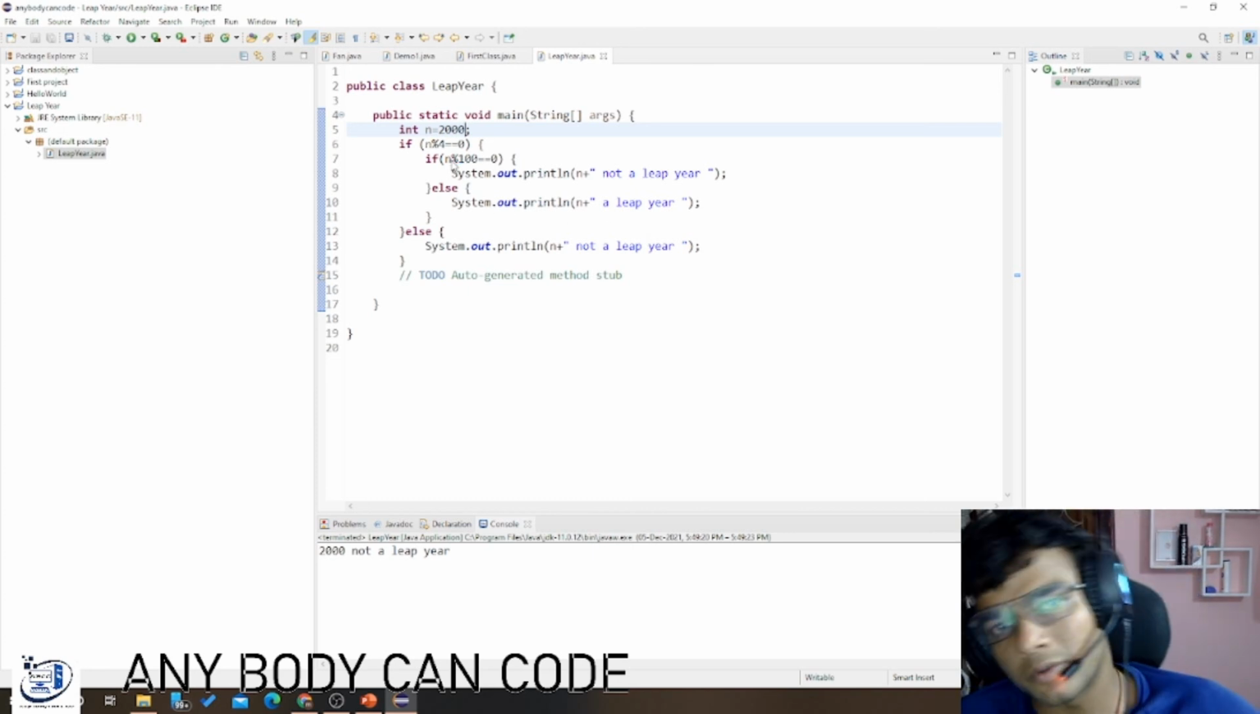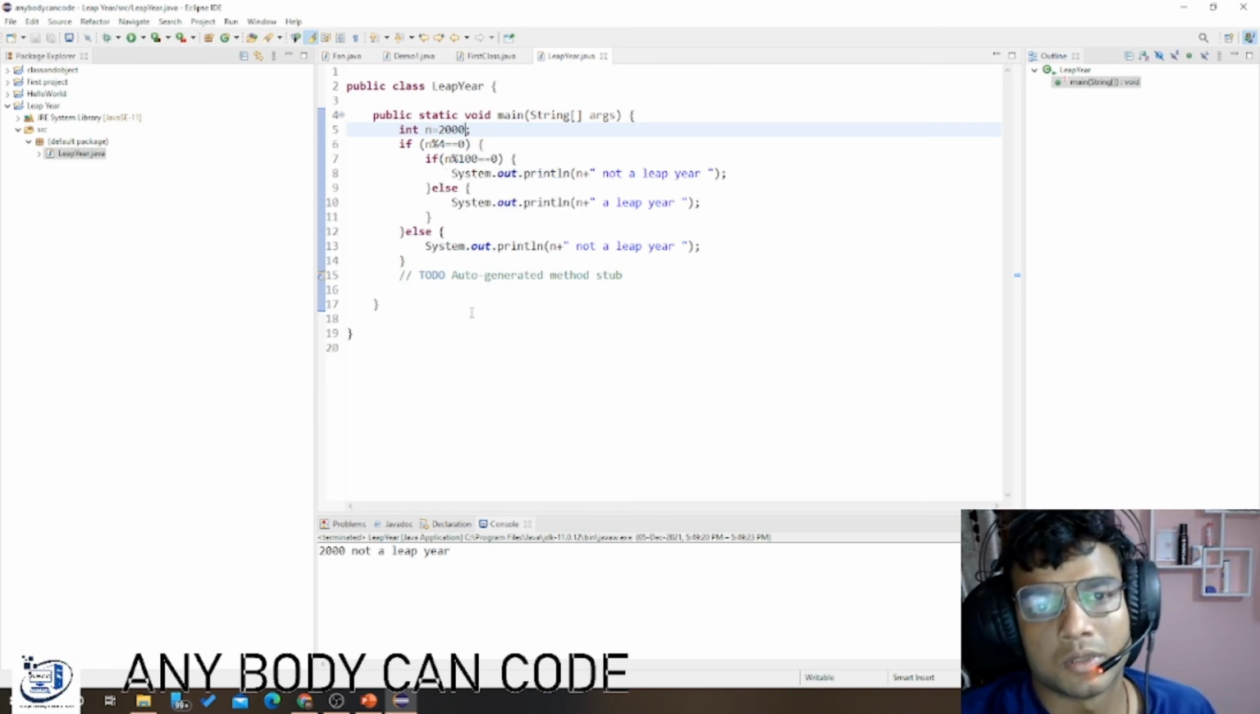So this is basic programming using the if else condition. You can use it, and you can try it on your own.